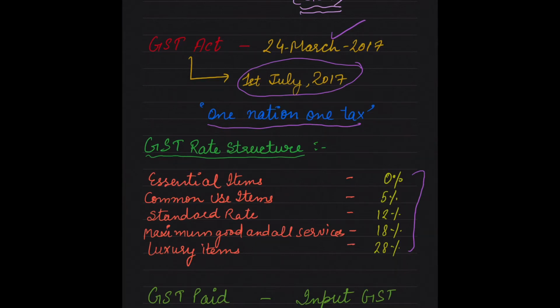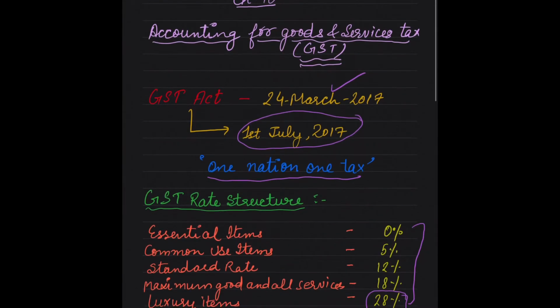Common use items have 5% tax, 12% is a standard rate, for most goods and all services the standard rate is 18%, and on luxury items and tobacco it is 28%. The highest rate of GST is 28%, right?